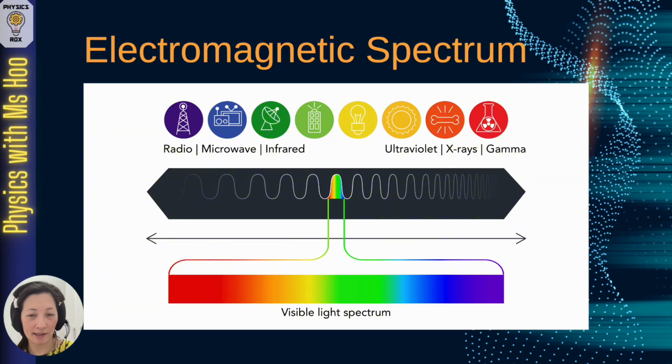There are of course many shades in between, and what you should be aware of is that the entire electromagnetic spectrum, including the visible light spectrum, is made up of waves with different wavelengths and different frequencies. So as we go across the electromagnetic spectrum from the radio waves to the gamma rays, the wavelength decreases while the frequency increases. So for the visible light spectrum, as we move from red light to violet, the wavelength decreases while the frequency increases.